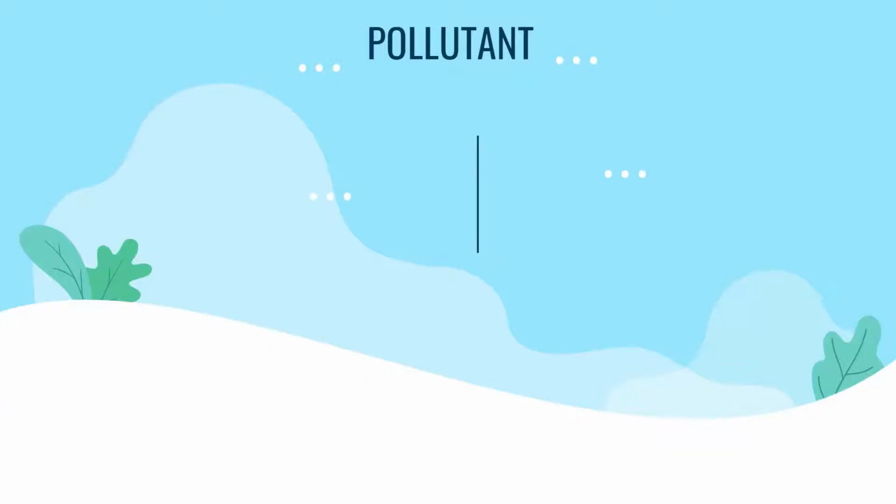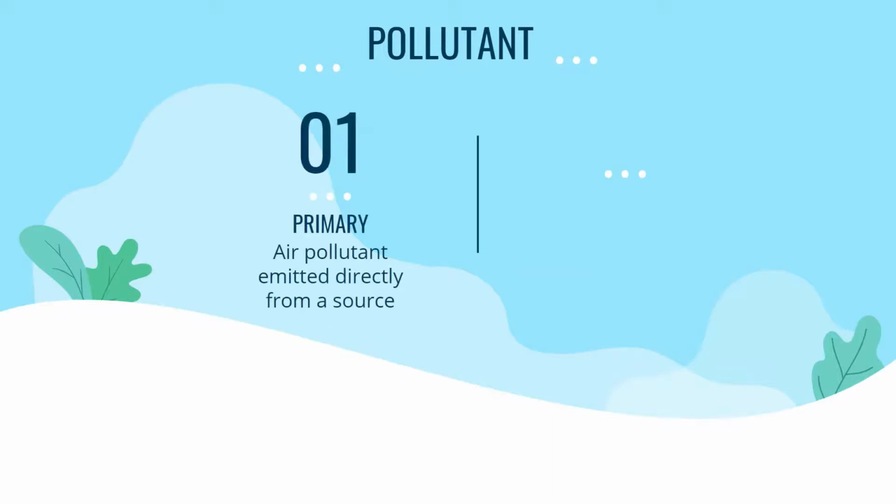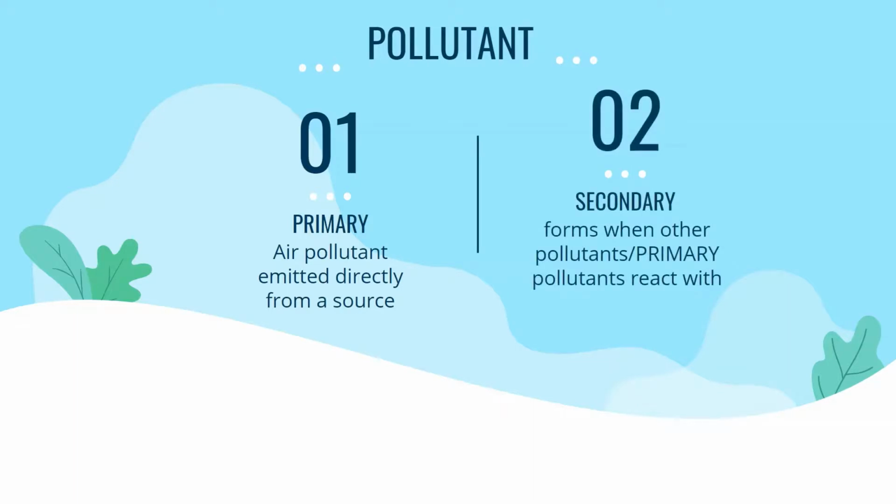This leads us back to our question about primary and secondary pollutants. A primary pollutant is an air pollutant emitted directly from a source, while a secondary pollutant is not directly emitted as such, but forms when other pollutants, namely the primary pollutants, react in the atmosphere. Oxyacids of nitrogen are classified as secondary pollutants because they form in the atmosphere only after reacting with other compounds.